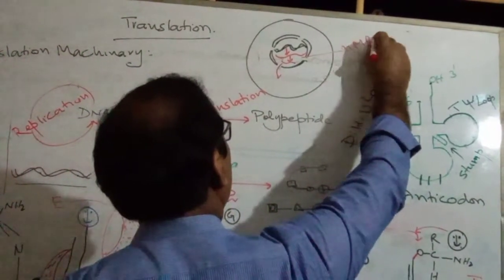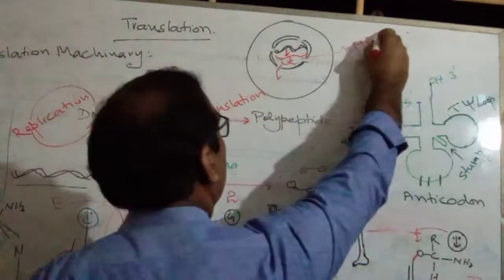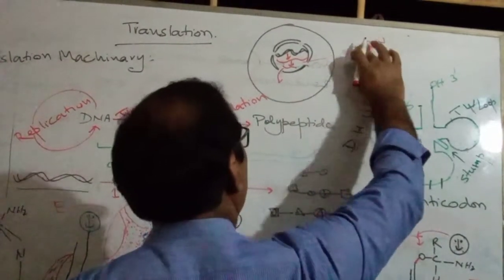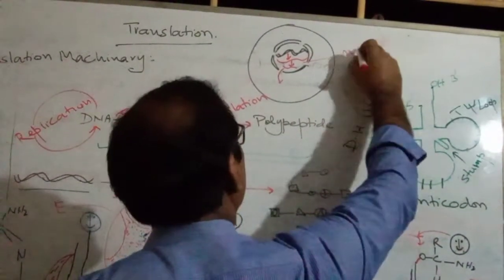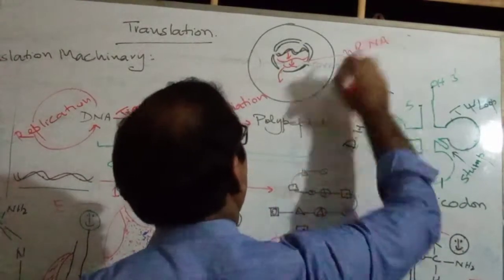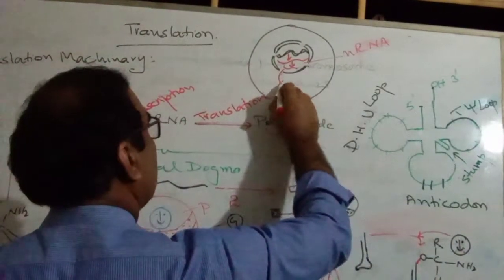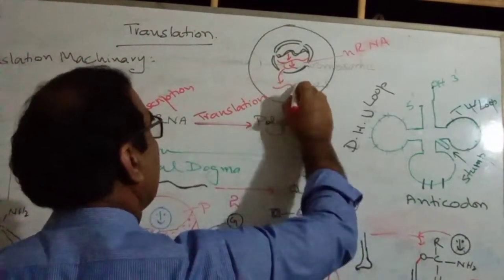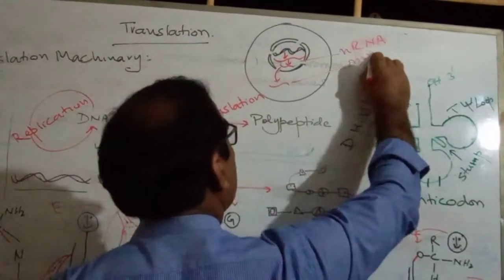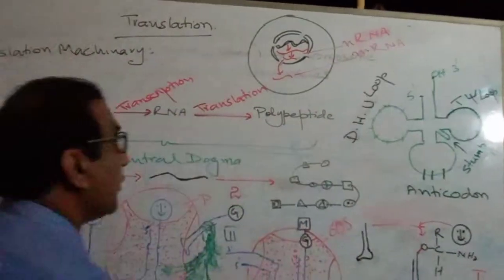And as it comes out, it is known as messenger RNA. So here is the difference.